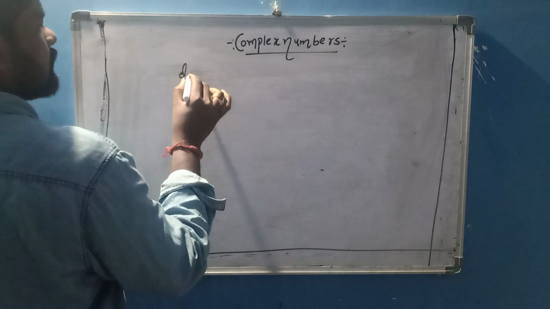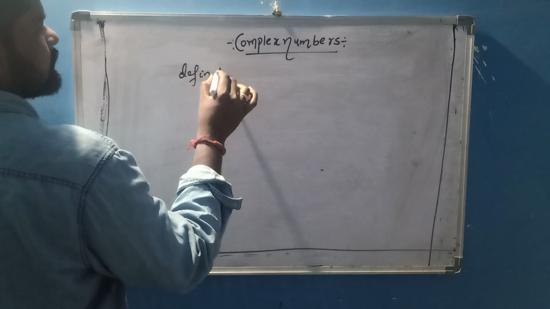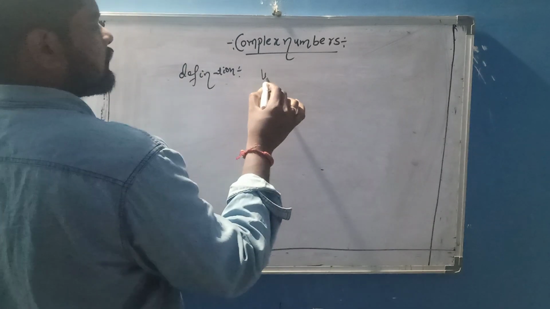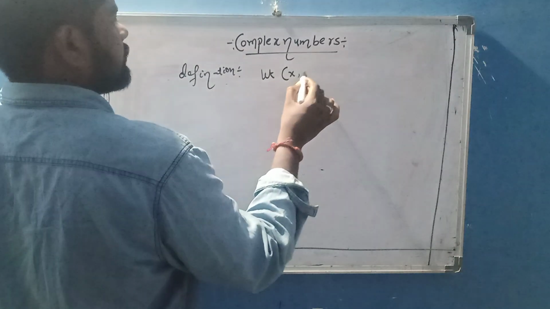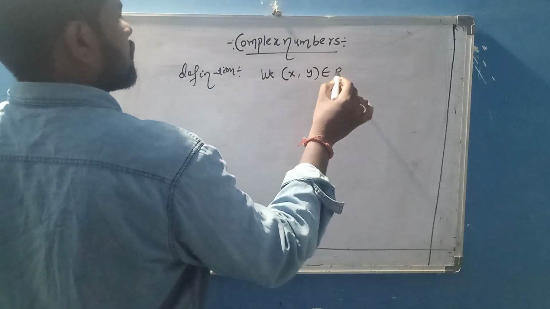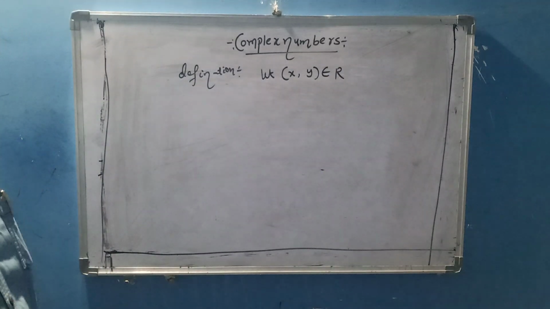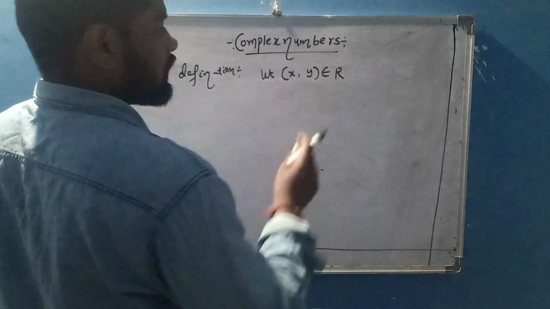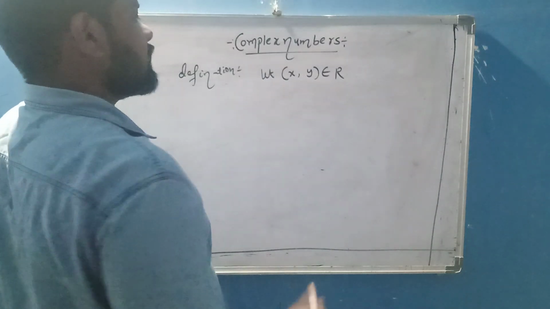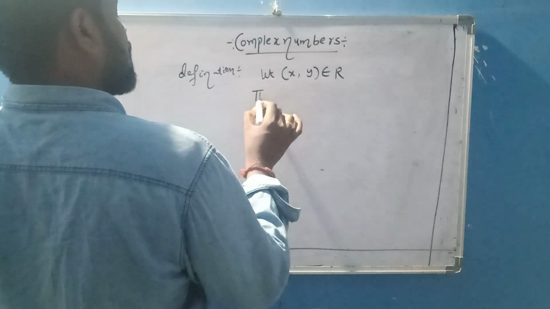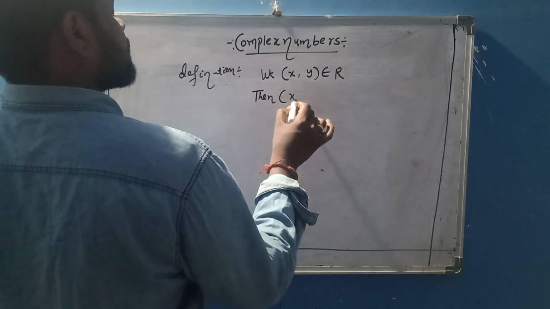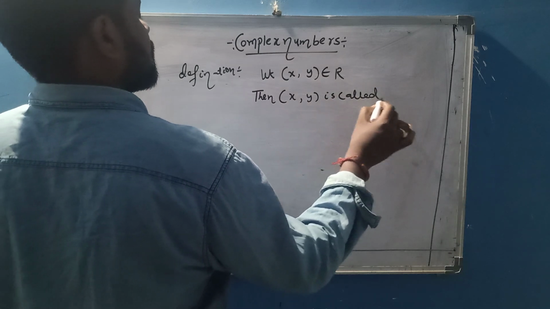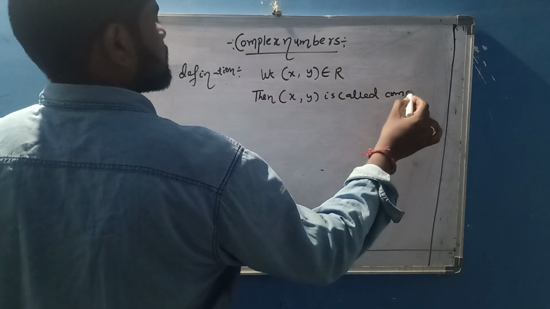The definition of complex number: let x comma y belong to R. X belongs to R, y belongs to R. R is nothing but real numbers. Then the ordered pair x comma y is called a complex number.